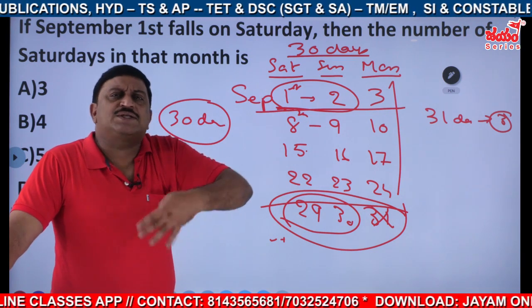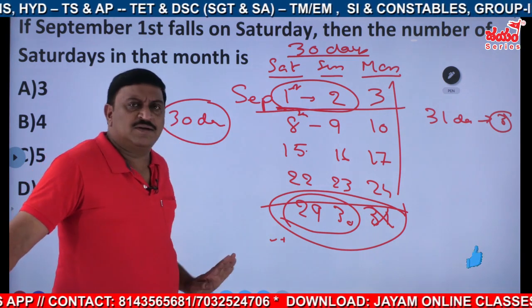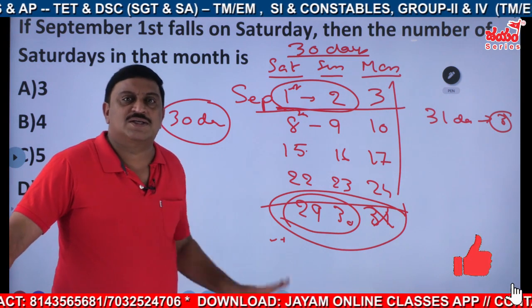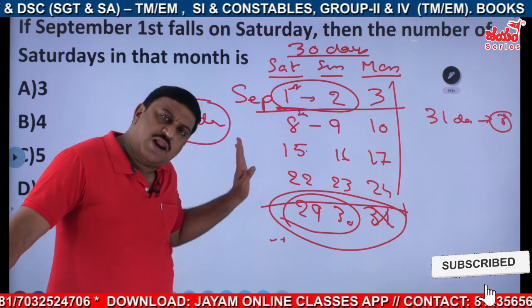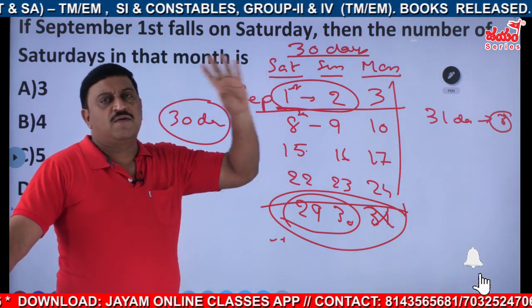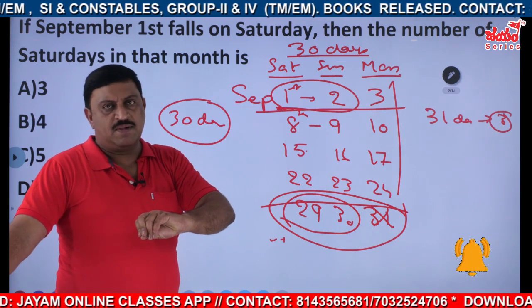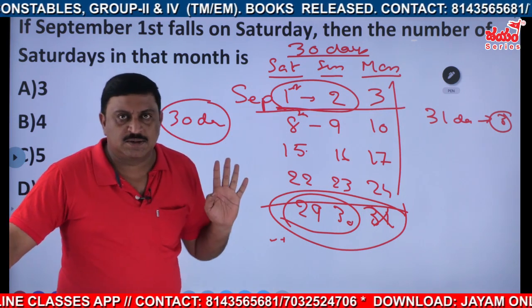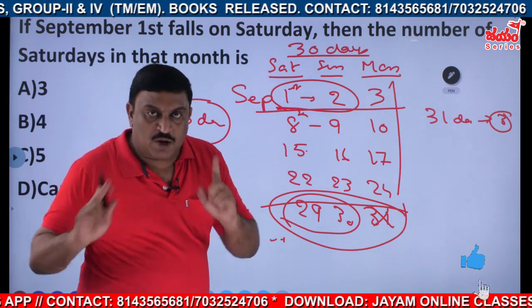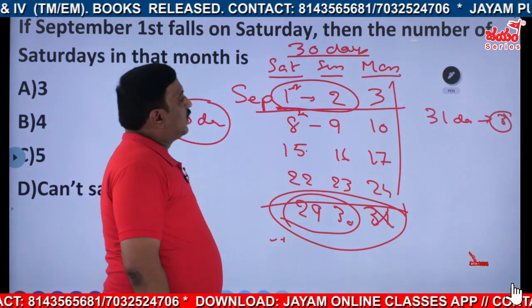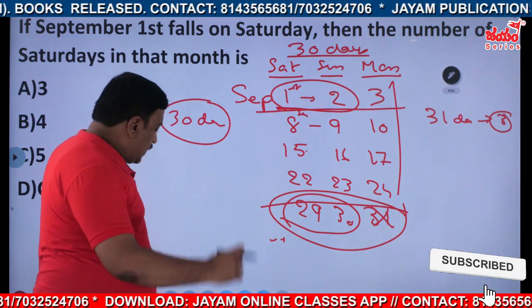Extra only due to odd days. Since there are 3 extra days, all 3 days will appear 5 times, an extra 1 time. The rest of them 4 times. I am very clear about this one, and you are also very clear about this one, right? Okay then. Now, let us go with the next question.